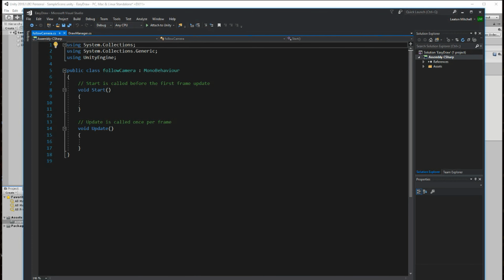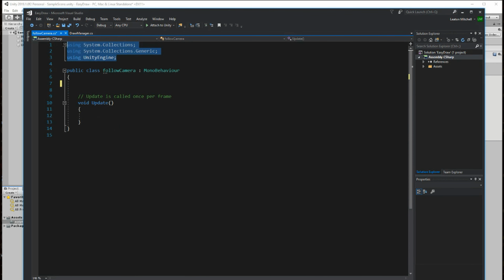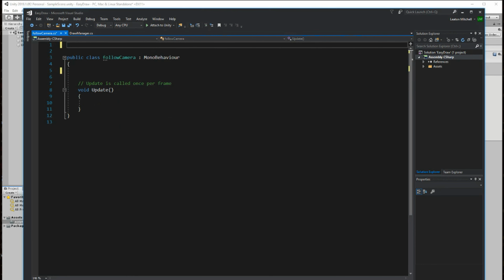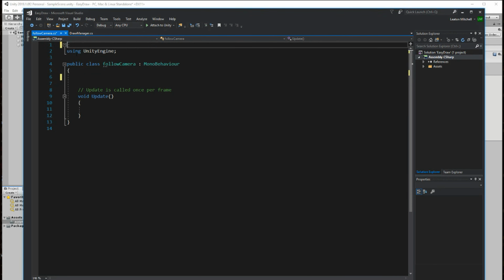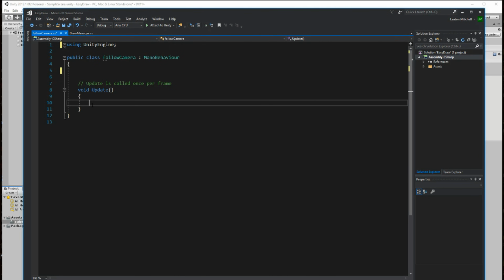Alright, so into my follow camera script, really easy. We don't even need a start, and we don't need these two. So in your update, let's vector it up, Vector3. Just call it temp, because it's going to be the temporary position. And that will be equal to your Input.mousePosition.